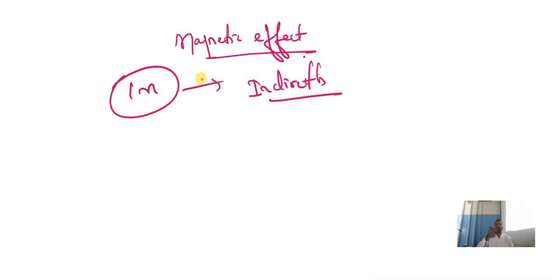Just check where the direction of current is. See the direction of current and tell how the magnetic field is produced. If current is moving upward, this is the magnetic field direction. If the current is moving downward, this is the magnetic field direction. Understood? Towards the page, away from the page, outside the page.